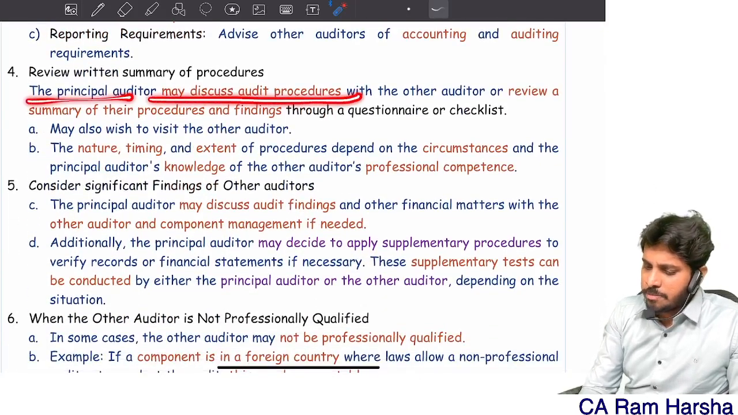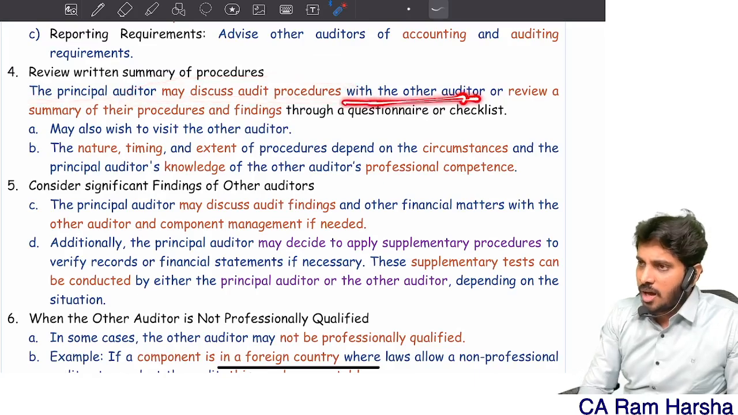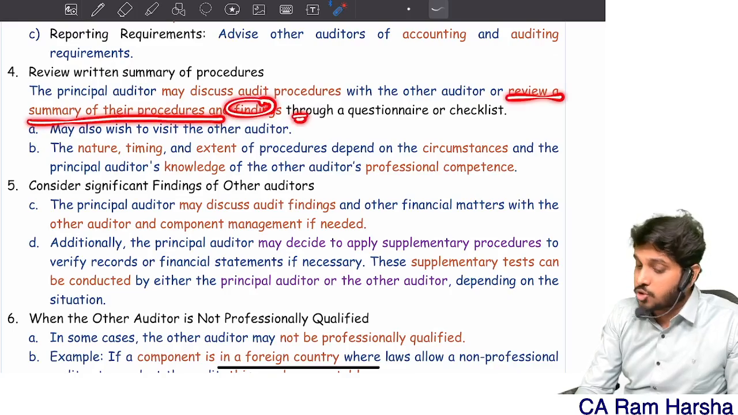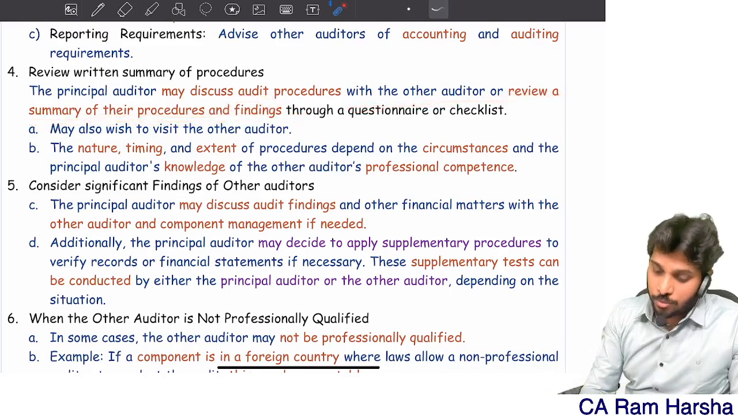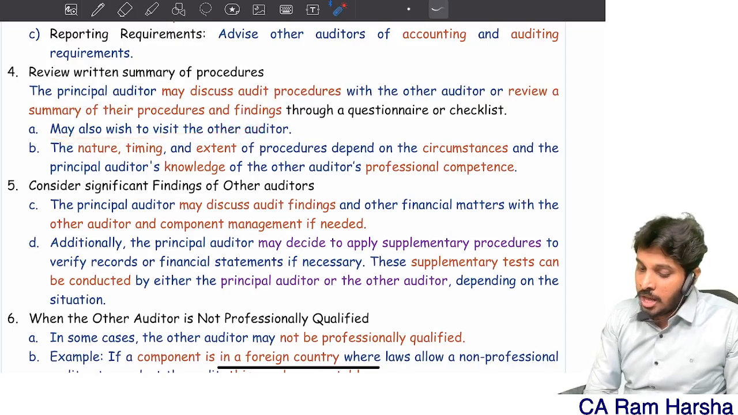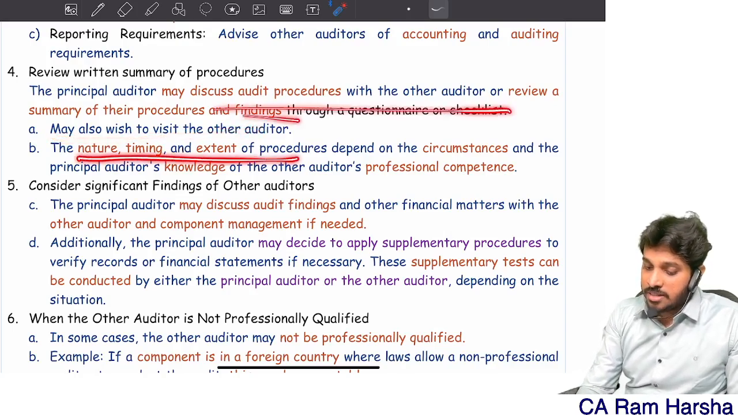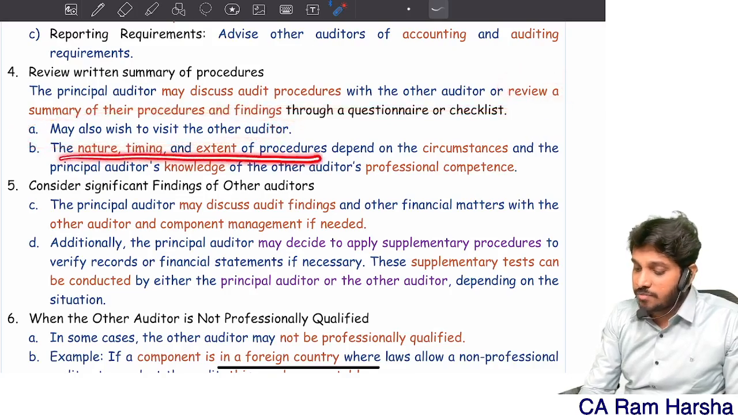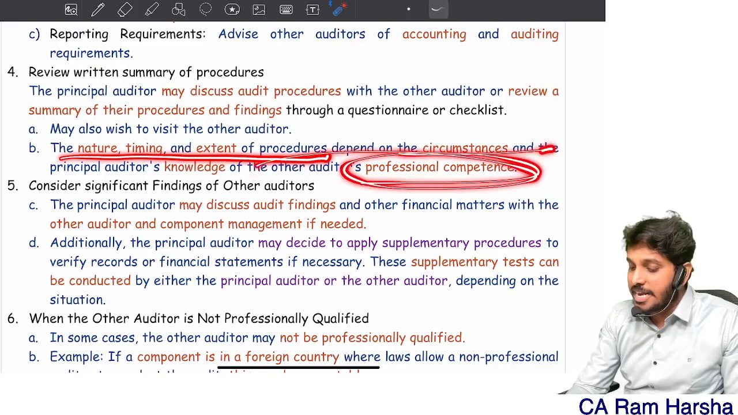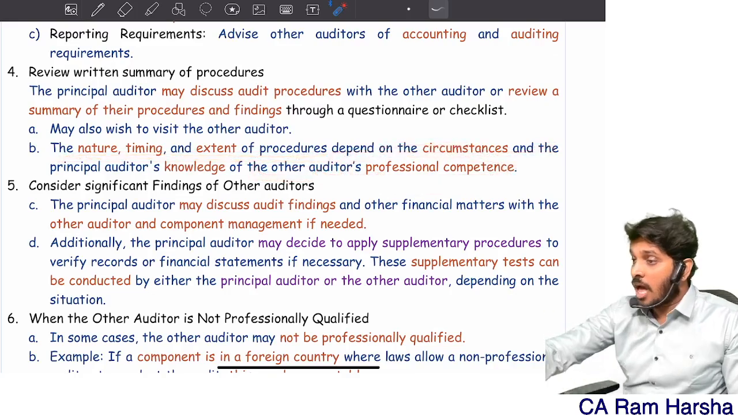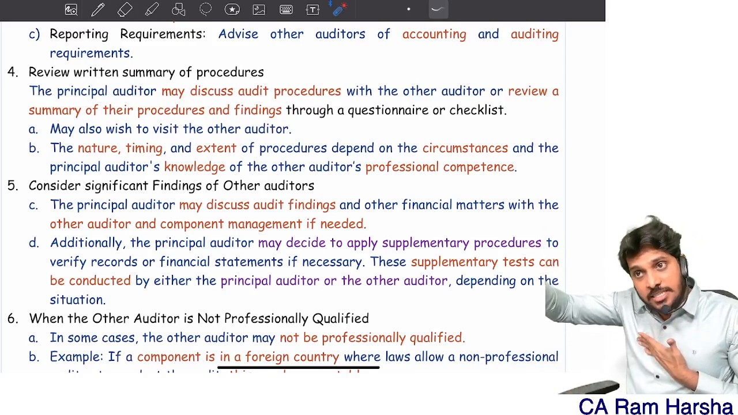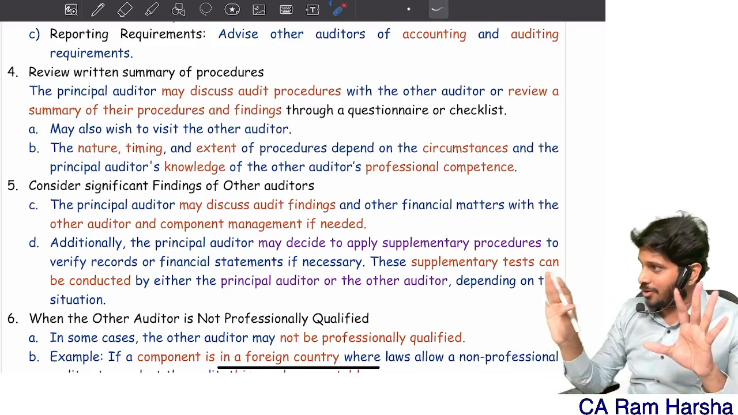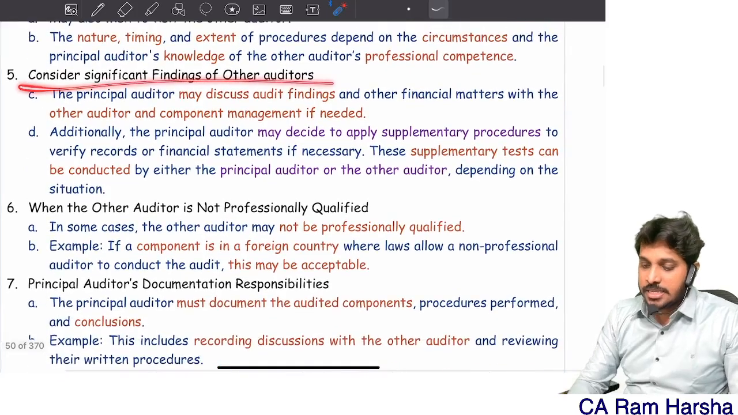The principal auditor may discuss audit procedures with the other auditor or may review a summary of their procedures and findings through a questionnaire. If required, you may visit him, yes or no, and the extent, whether you will visit or review through questionnaire, depends upon the competence of the other auditor. How much knowledge I have regarding his competence decides how much I should review about his work. Clear?